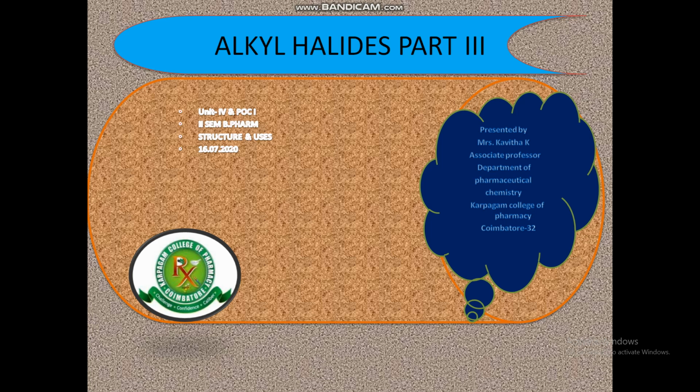Today let's discuss alkyl halides part 3, the structure and uses of alkyl halides. Simply, alkyl halides are haloalkanes, compounds containing halogens and alkyl groups. It can be a simple chloromethane, which is a common solvent previously used as a refrigerant. Chloromethane is the simplest alkyl halide, or they can be like chloroform, previously used to help perform surgeries because it is an anesthetic. Chloroform is one of the alkyl halides.